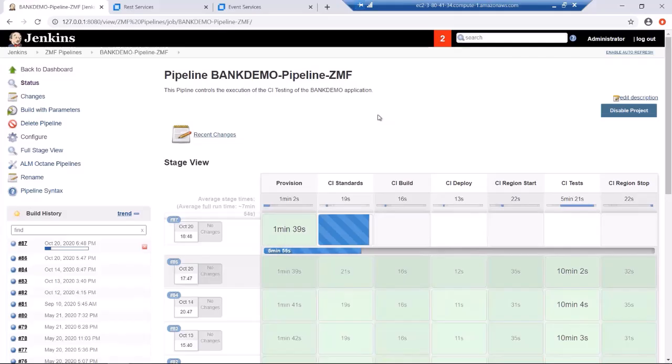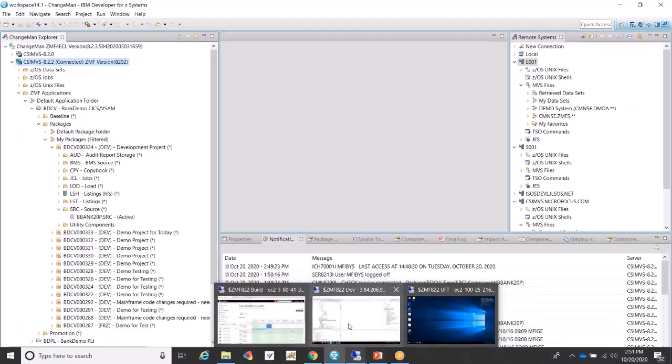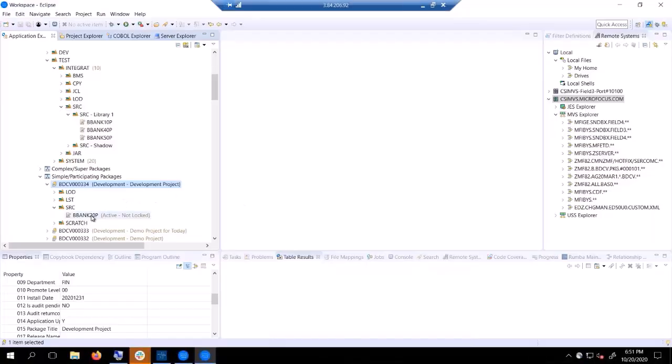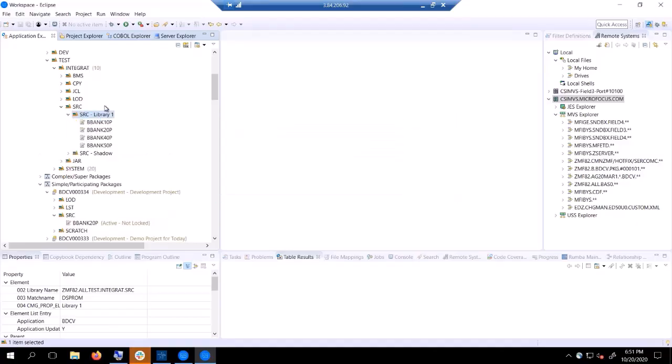Now, as part of this, we're also promoting the code on the mainframe side. That promote happens once we've gone through a number of the stages here. And as I said before, you could have your pipeline be anything that you want it to be. So in our case, all of this was kicked off because we started over here and did the promote. So let's just go see if BBank 20P did indeed end up in our test environment. We can just double check that by doing a quick refresh and see if we're far enough along in our pipeline. And sure enough, here we are, BBank 20P made it all the way through.